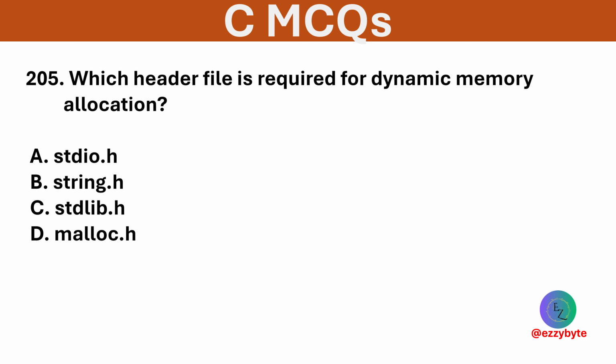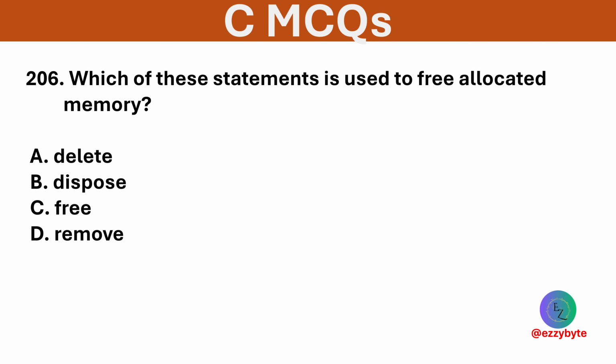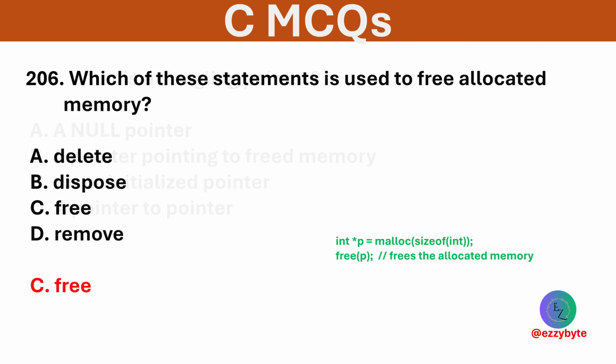Which header file is required for dynamic memory allocation? Options are stdio.h, string.h, stdlib.h, and malloc.h. Option C is correct. stdlib.h contains memory functions like malloc. Which of these statements is used to free allocated memory? Options are delete, dispose, free, and remove. Option C is correct. The free function deallocates memory.